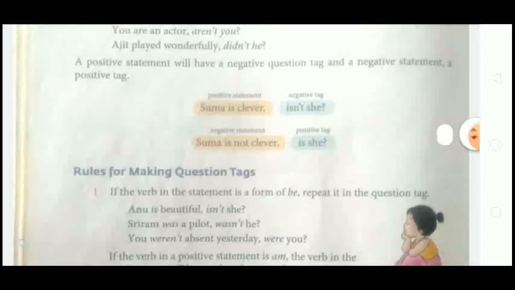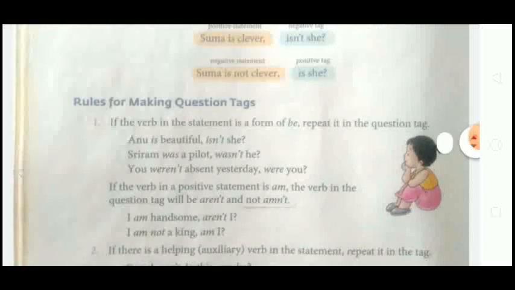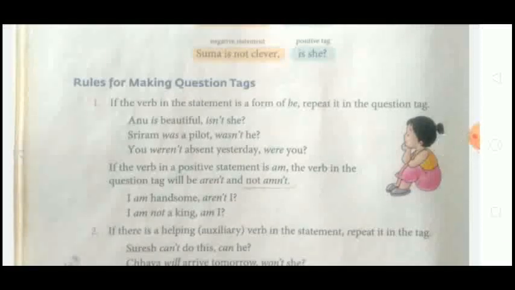See, some rules are there, let us understand one by one. Rules for making question tags. First one, if the verb in the statement is a form of be, meaning am, is, are, was, were, these are the be forms, repeat it in the question tag.